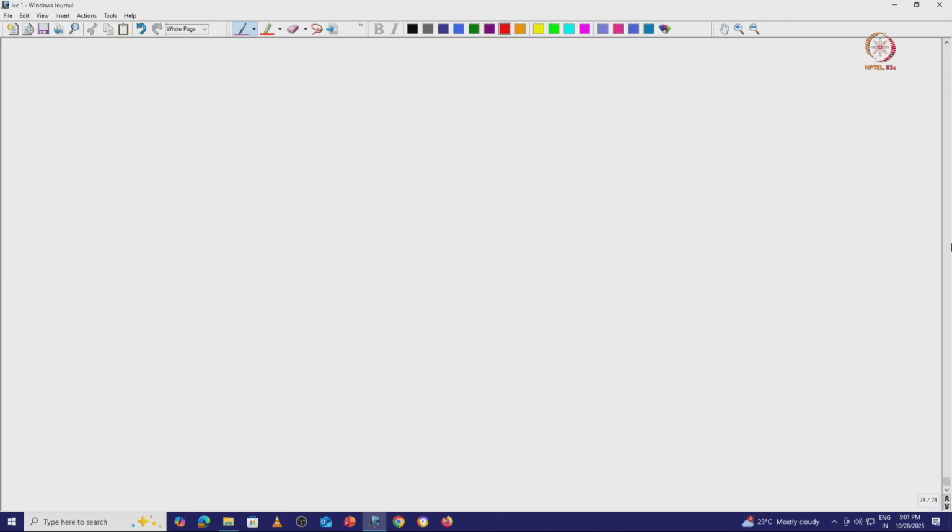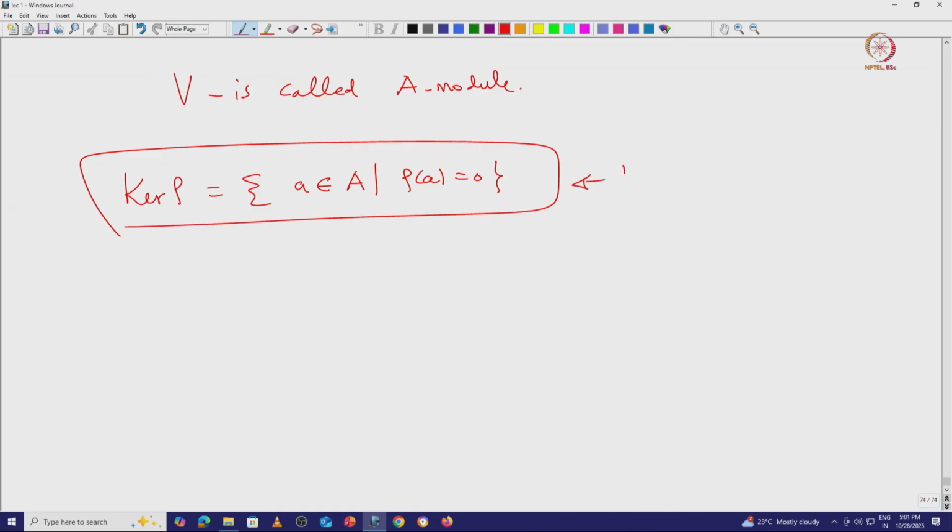Okay. So, sometimes we use the language of modules. So, this V is called an A module. Most of the time I will not be using this; I will call everything representations. We can also talk about the kernel of the representation. That is just those elements in A such that rho A equals 0. This is called the kernel of the representation rho.